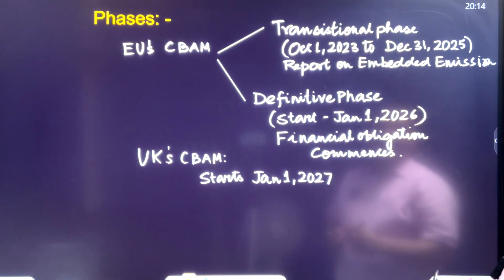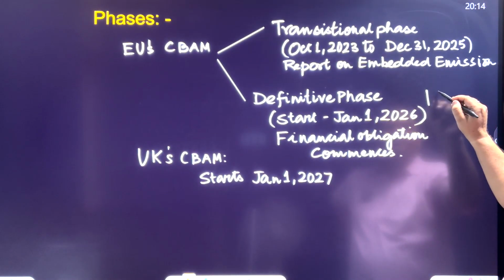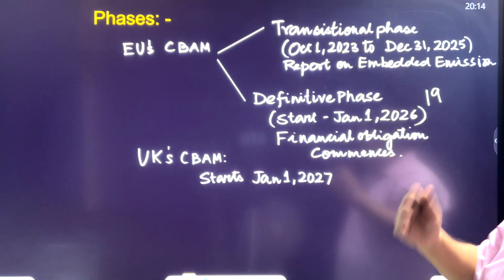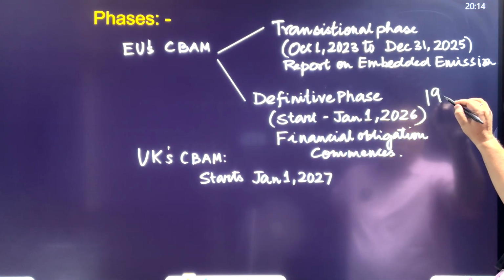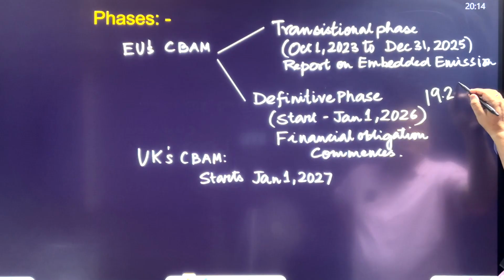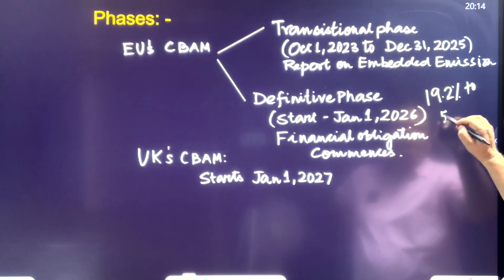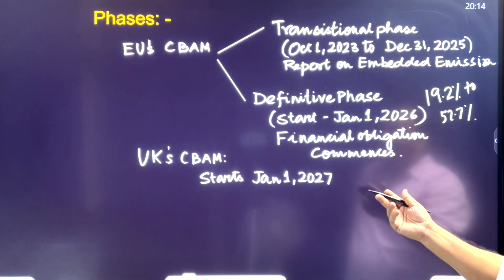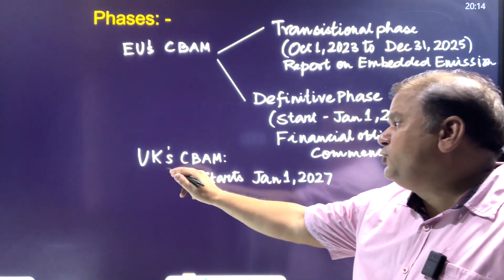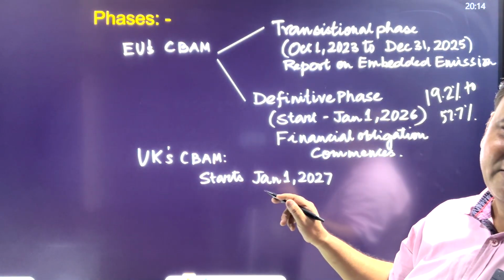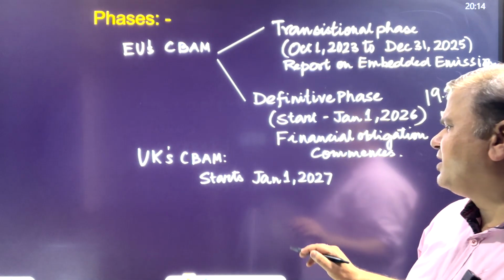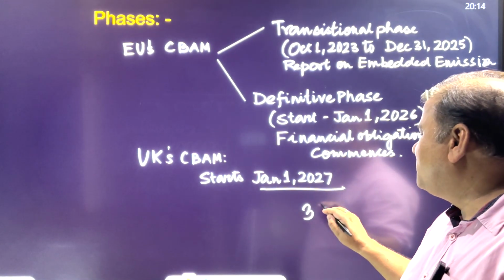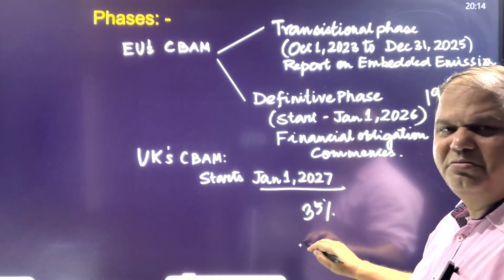And imposition of tax is what? Suppose if we consider iron and steel, which is largely exported from India to Europe, the imposition of tax is from 19.2% to 52.7%. That's too much. Or suppose if we talk about the UK CBAM, the UK's carbon border adjustment mechanism starts from January 1st, 2027, but the import tariffs would be up to 35%.